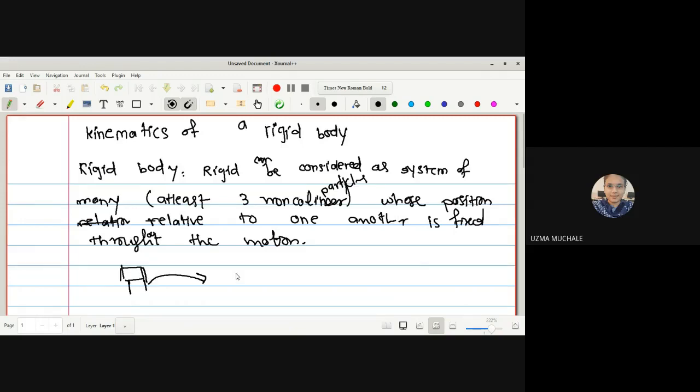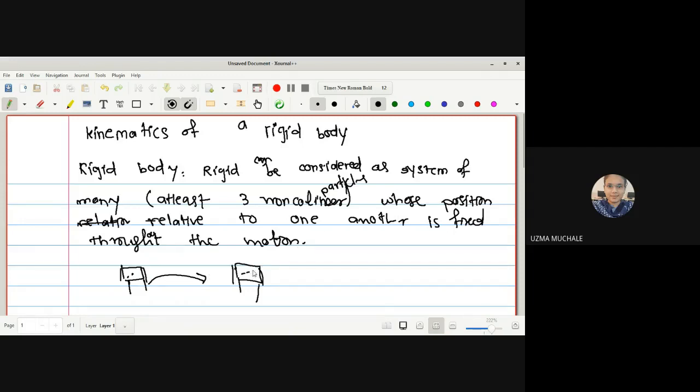If I move this table to some other position, the distance between these two particles will be the same after moving. In the very similar way, you can consider the rigid body as a system of at least three particles in which the distance between every particle is fixed. After a motion also, the distance between the particles remains fixed.